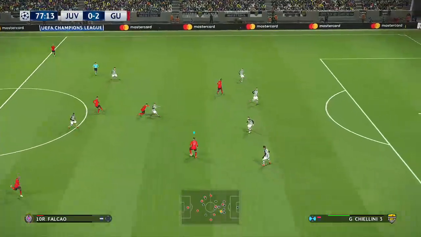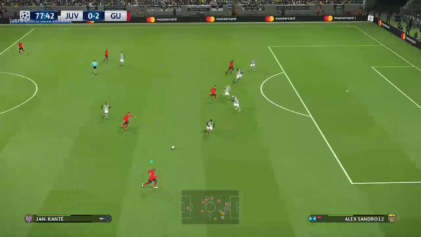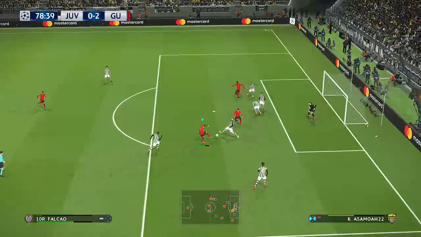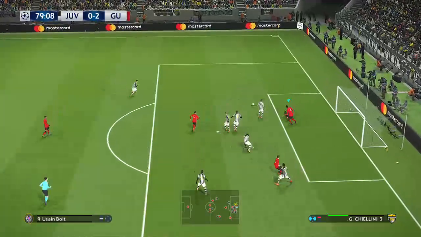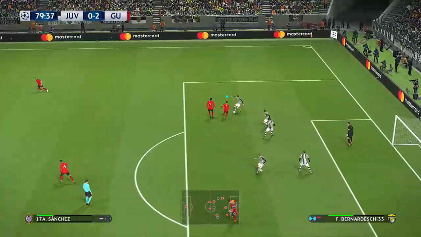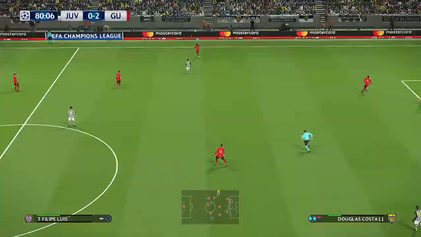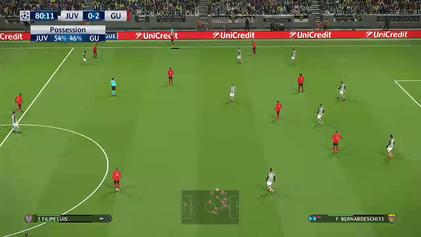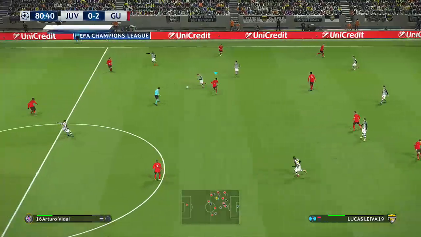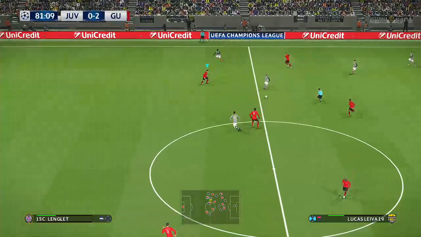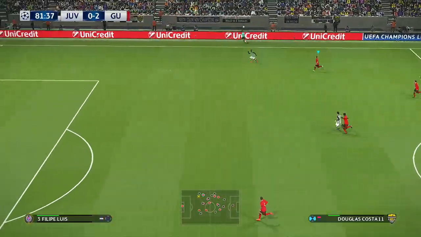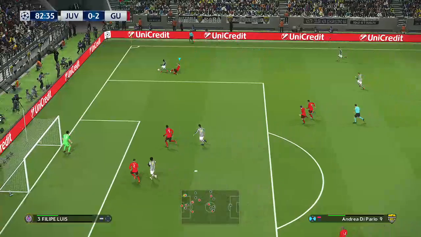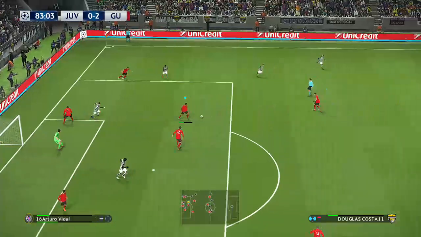Vidal. Falcao. Now Kante. Header away. Falcao. It's anyone's ball. Oh, good from the goalkeeper in there. Clearance now. Can they make something of it? Tries a through ball. And help's available out wide. Douglas Costa. Cut out in the nick of time.